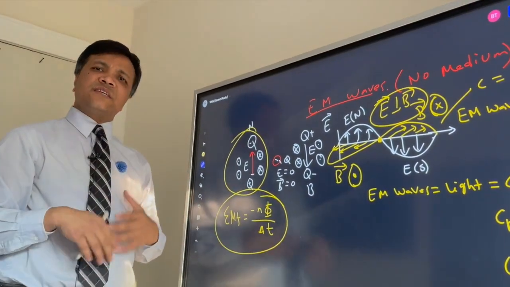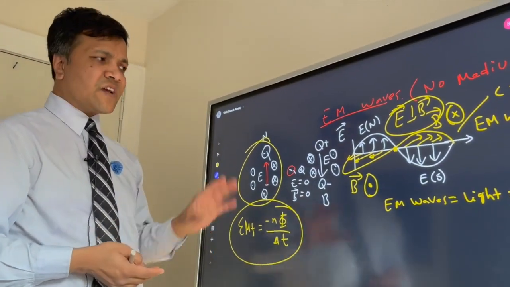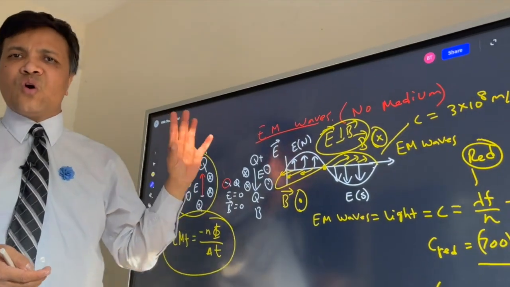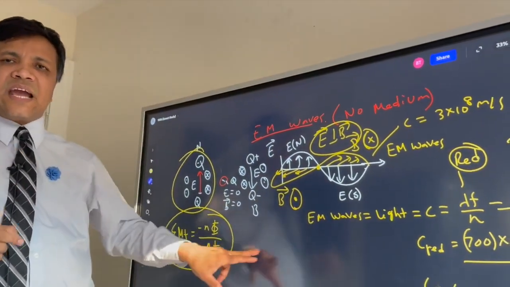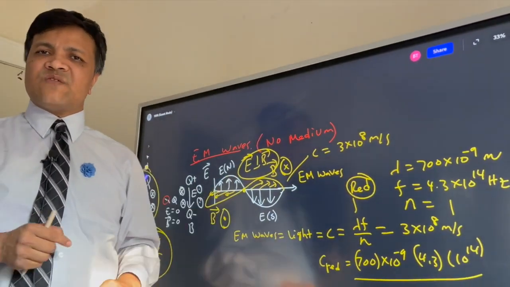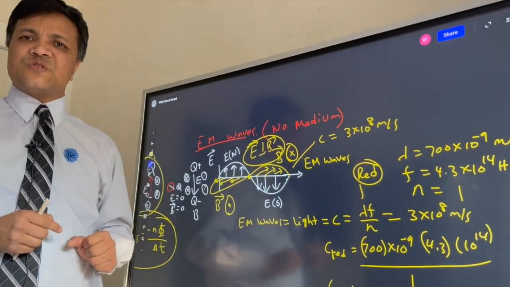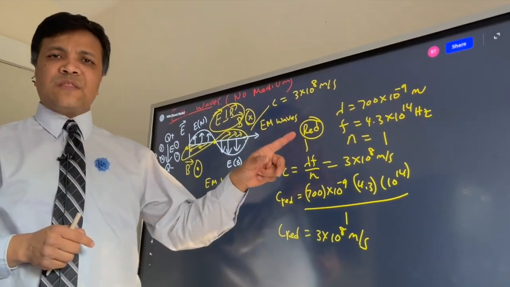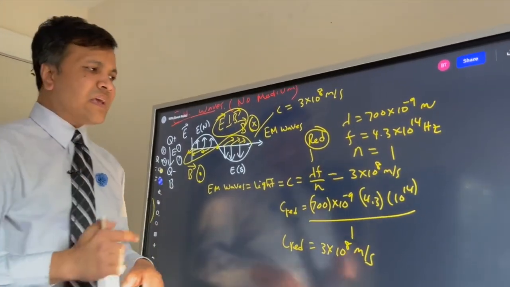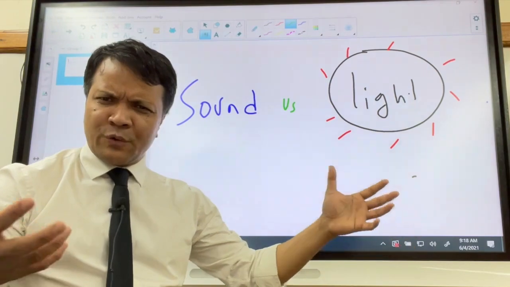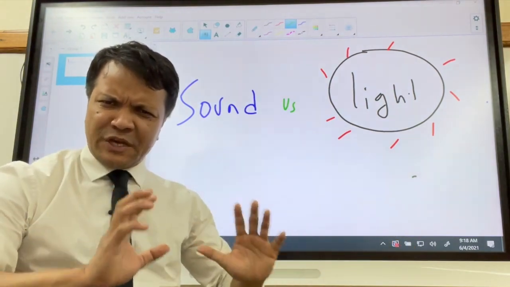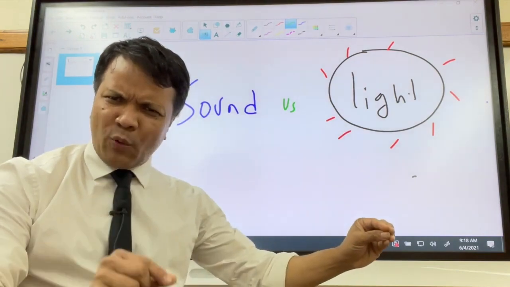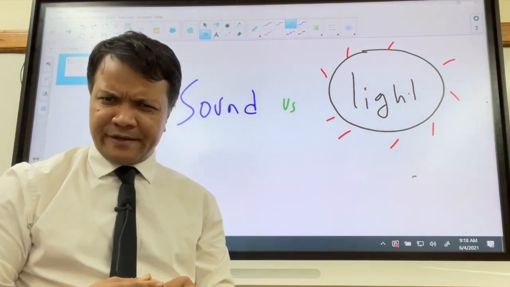So an electric field creates a magnetic field, which creates an electric field, which oscillates and needs no medium to move. We humans perceive that as light. We call its speed c, and it has a value of 3 times 10 raised to 8 meters per second. If lambda goes up, then frequency must go down, keeping the speed of light. What is our question? Does sound wave move faster in the water than in the air?